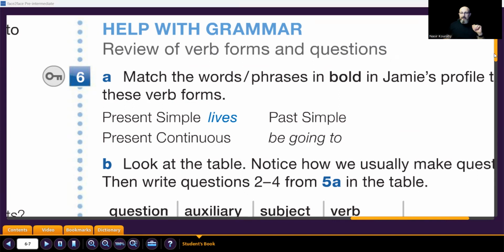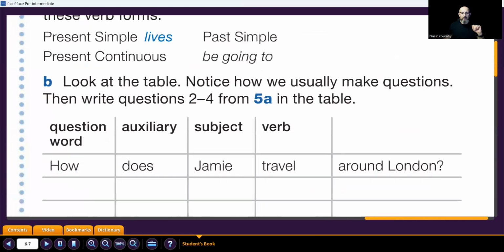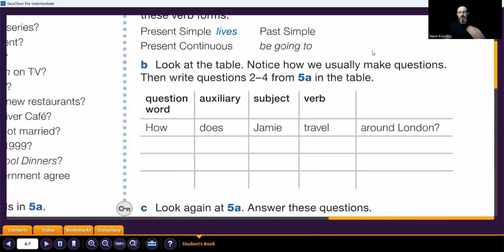So next, in the grammar, we have this table of how we write a question. Look at the table, notice how we usually make a question. We always start with a question word, then an auxiliary, do, does, did, any word you make a question with, then the subject and verb. Notice here we didn't say infinitive. Why? Because we will put present simple, past simple, present continuous all together. In present continuous we don't have infinitive.